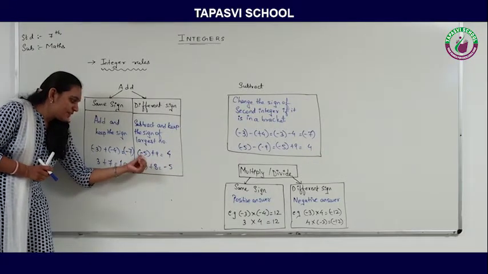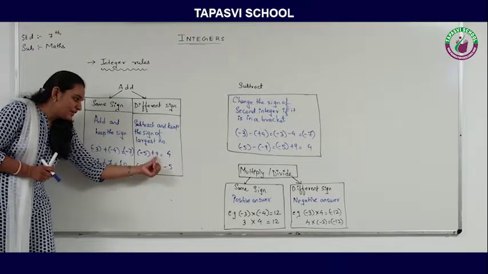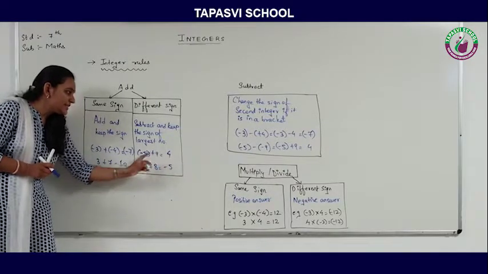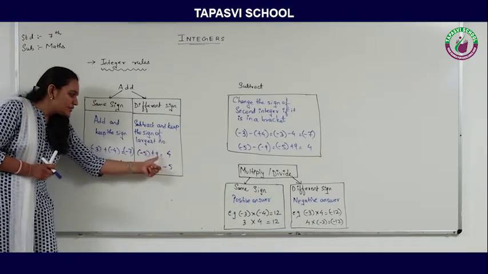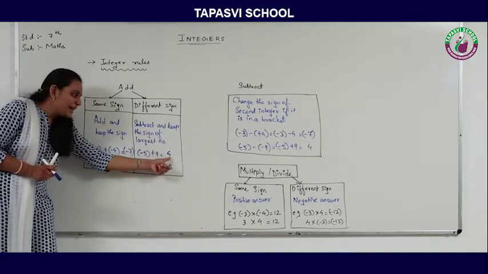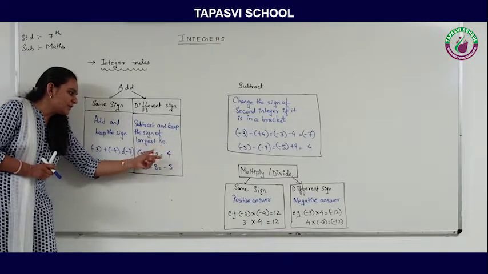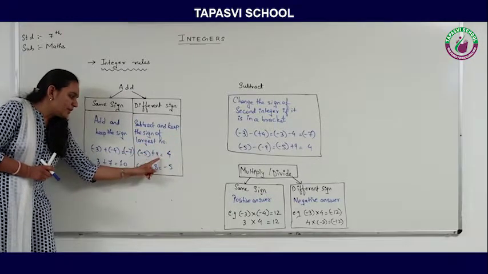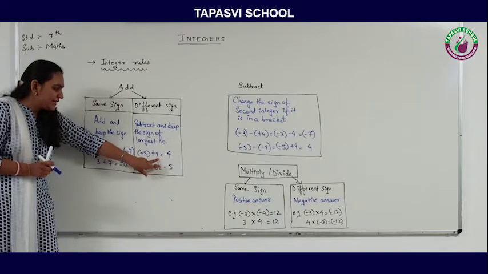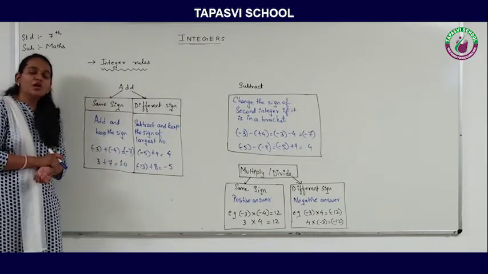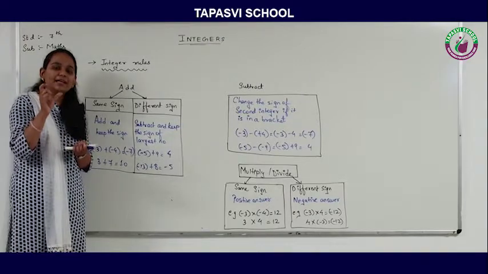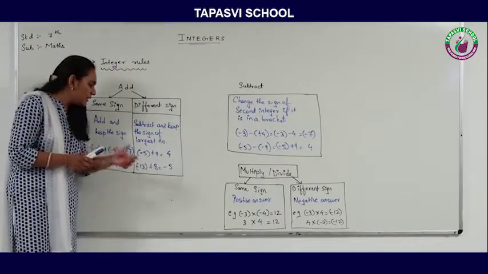So 5 is having the negative sign and 9 is having the positive sign. That means both the integers are having different signs. So your step number 1, subtract. 9 minus 5 is 4, and keep the sign of the largest number. Out of these two numbers, 9 is the greater one, so we will keep the sign of 9 as positive with this answer. Always remember, keep the sign as per the absolute value, right?